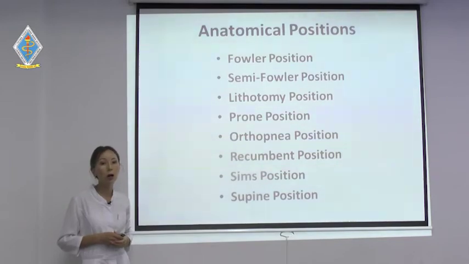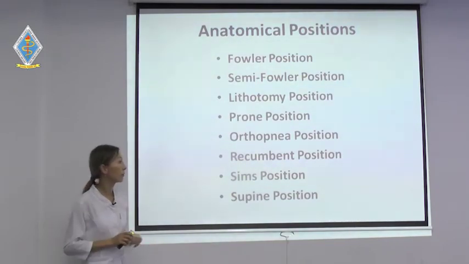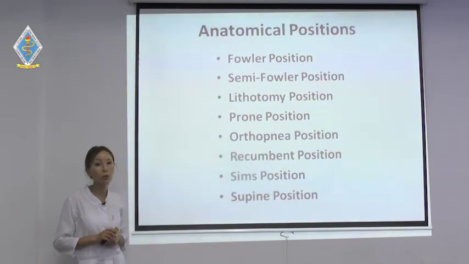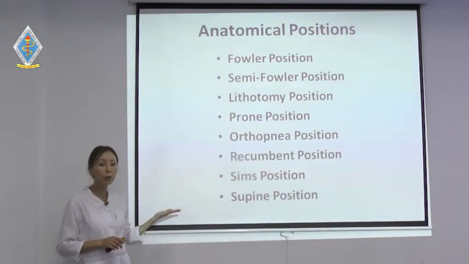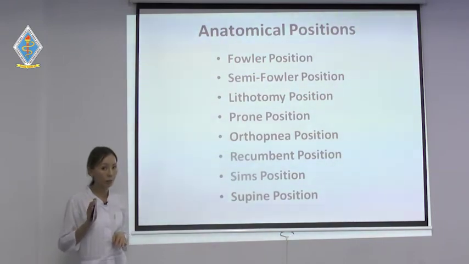Orthopnea position. Ortho means straight, so it's the straight upright position of the patient. Recumbent position is the same as the supine position, also known as the horizontal position, guys. Or here only the knees can be a little bit bent.